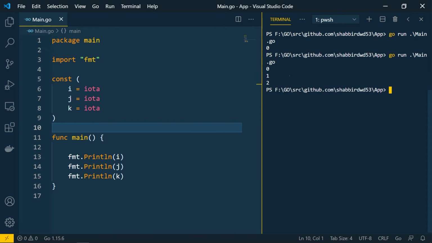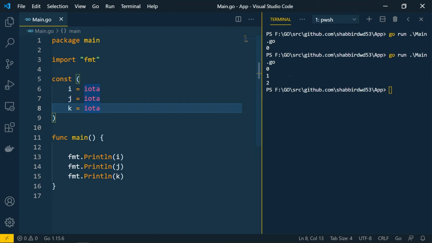So you can see that we got the value 0, 1, 2. So the value is increased within the constant block. So the first value it assigned is 0. The second value it assigned is 1, 2 accordingly. So these values will be increased within the block of a constant. Okay. And you can use these values for your program.